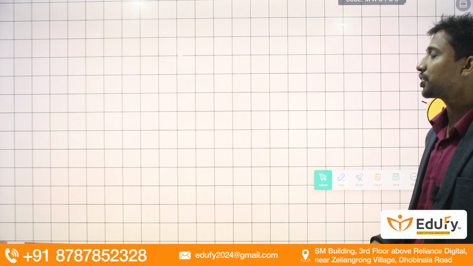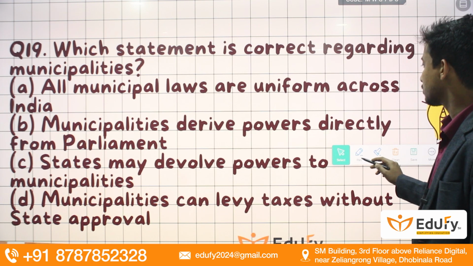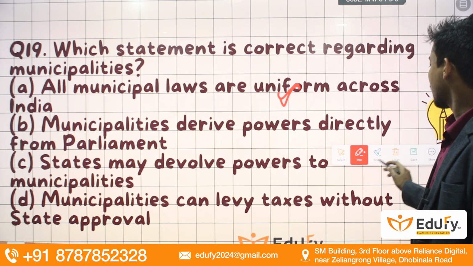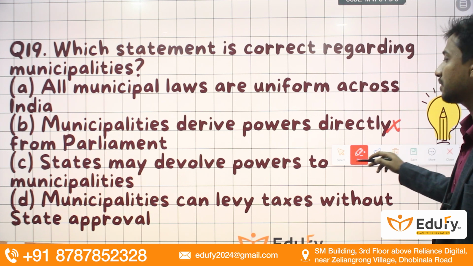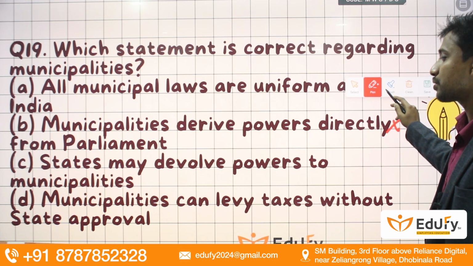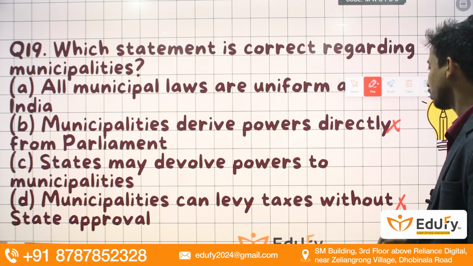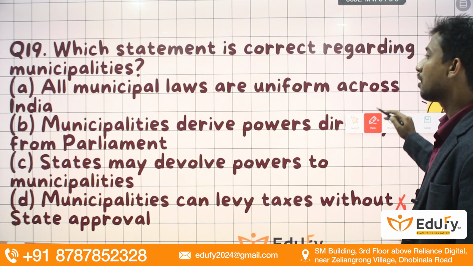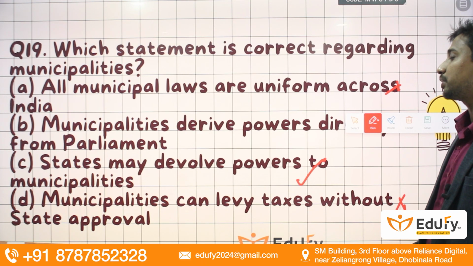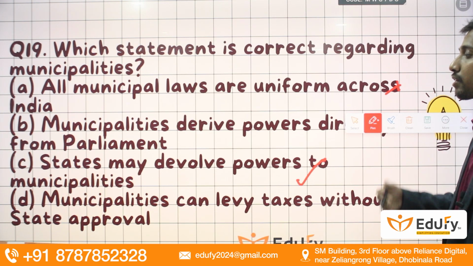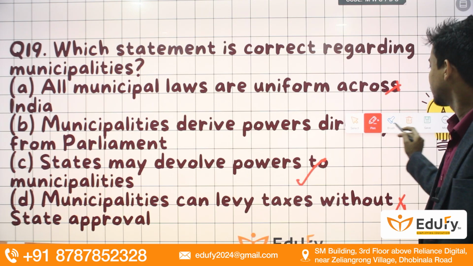Moving towards the next question for the day, guys, we have here: which statement is correct regarding municipalities? All municipal laws are uniform across India. Municipalities derive powers directly from the parliament. No, states may devolve powers to the municipalities. Municipalities can levy taxes without state approval. No, guys. So the correct and most appropriate option over here is option C. States may devolve powers to the municipalities. So the devolution of powers depends upon the state. So the correct option will be option C.